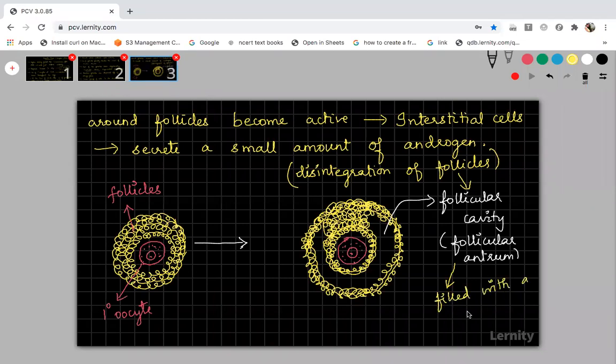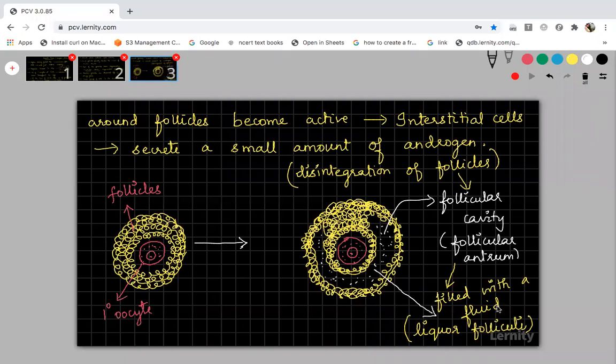This cavity will be filled with a fluid, and the fluid has a name, which is called liquor folliculi. The fluid which is filled in this cavity is called liquor folliculi. I will just show you in white color. So this white color fluid, which is filled inside this cavity, is called the liquor folliculi.